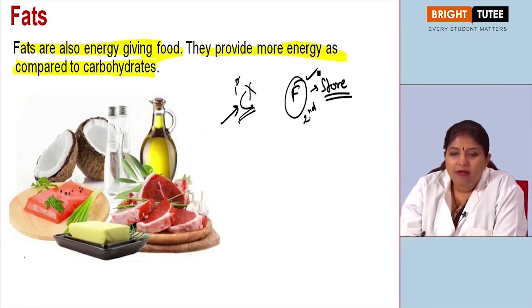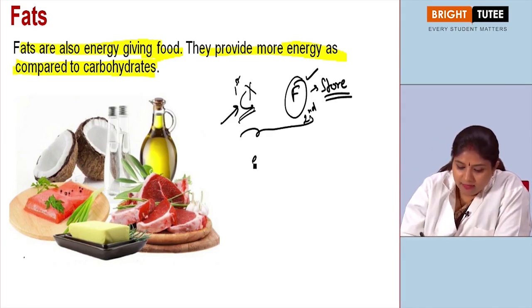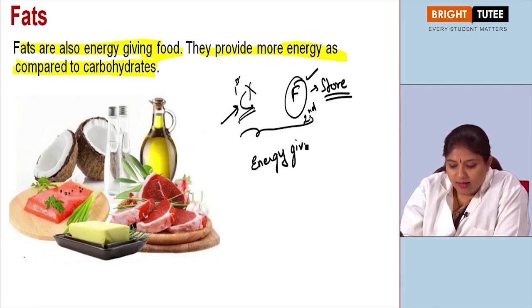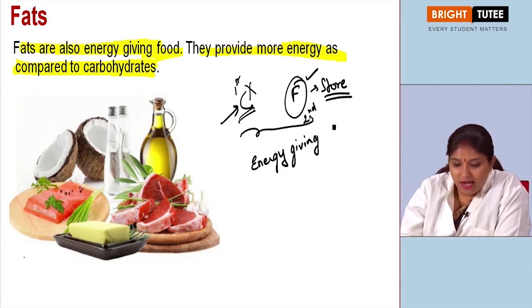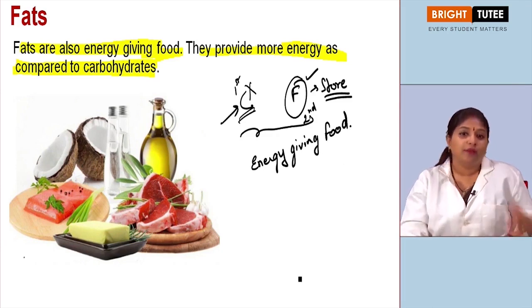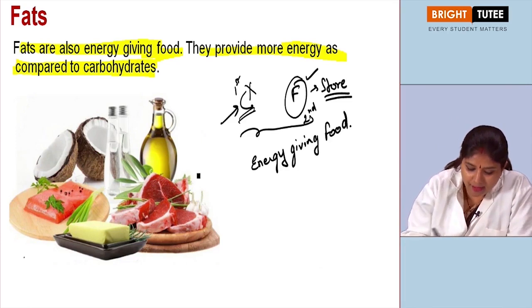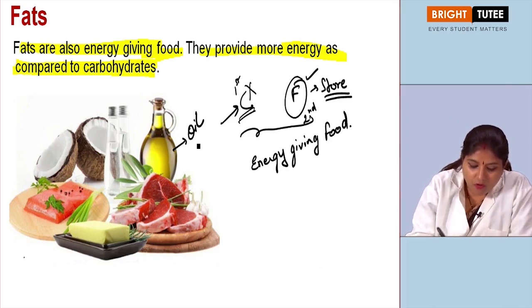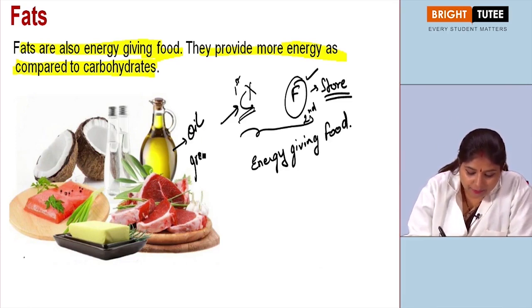Because carbohydrate and fat both provide energy, these together are called the energy giving food. So anything which contains carbohydrate or fat is called energy giving food, energy providing food, right? So what are the examples? Examples are different kinds of oils and groundnut, right?